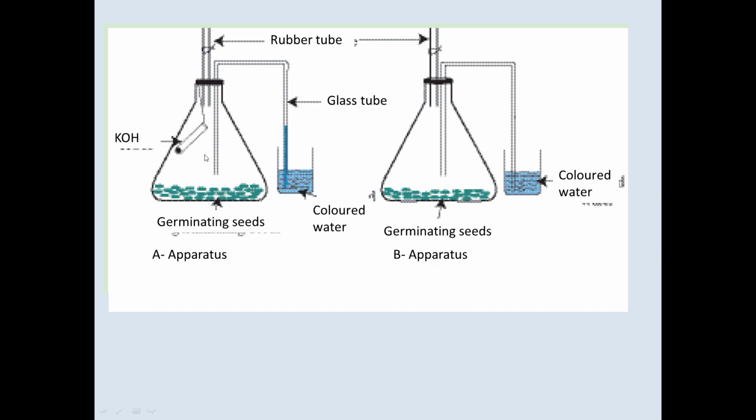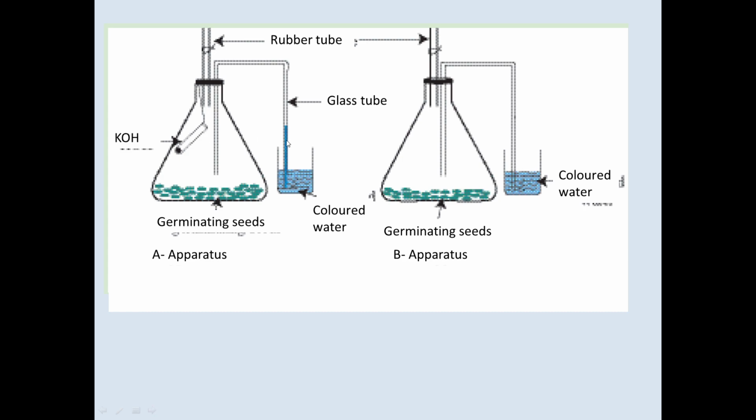Then as oxygen gas is absorbed by the germinating seeds, it makes a low pressure inside the conical flask. Because of the low pressure developed in the conical flask, air inside the tube flows into the conical flask.